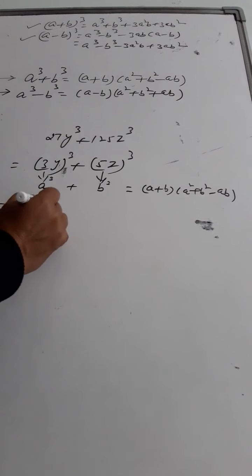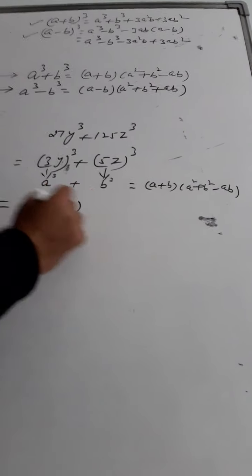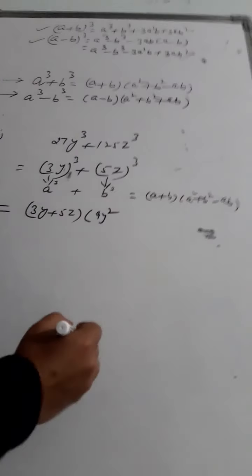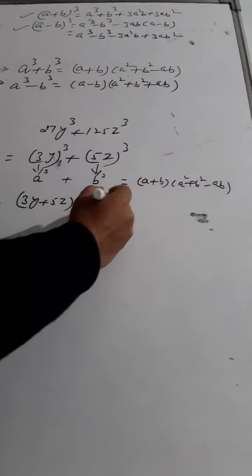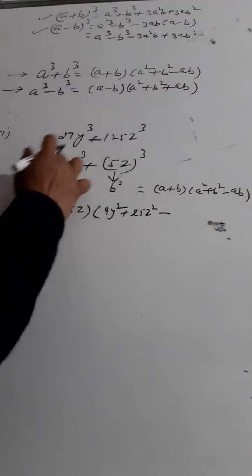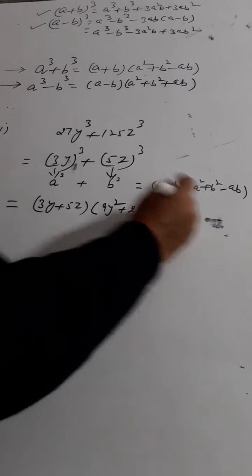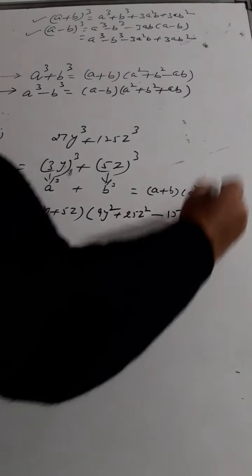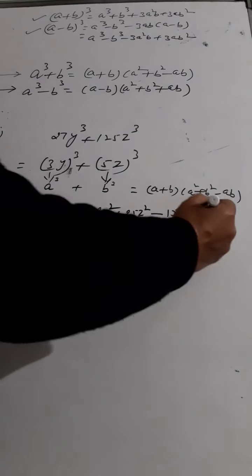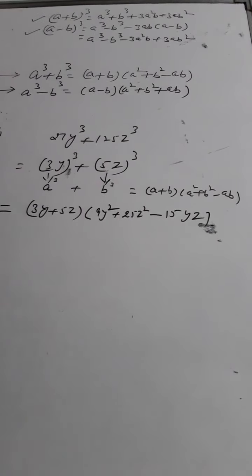So that will become 3y plus 5z into A square. 3y square means 9y square, directly you can write. 5z whole square means 25z square, and minus 3 into 5 is 15, and y into z is yz. So that will be the answer. You can leave your answer here only. So hence this is factorized.